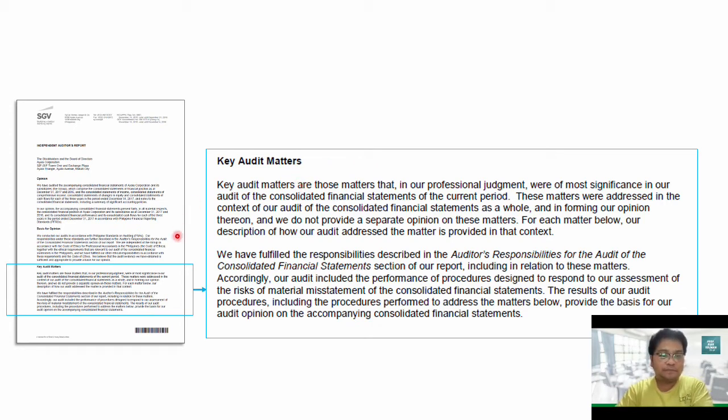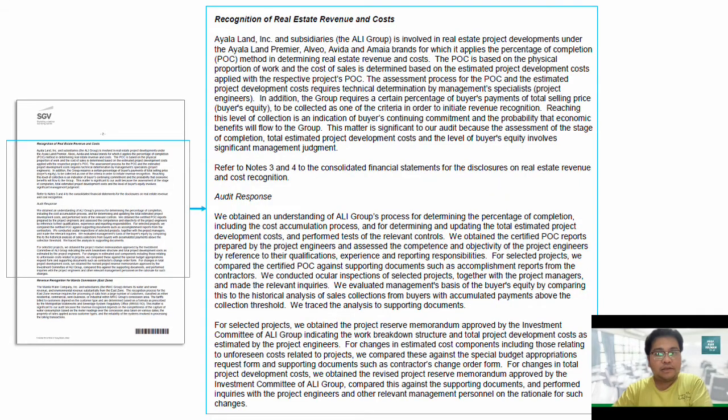Like for example, in the audit of SGV of Ayala Corporation's financial statements, what were the significant matters that SGV communicated in their auditor's report? We will proceed with the next section. In this case, it is revenue recognition.